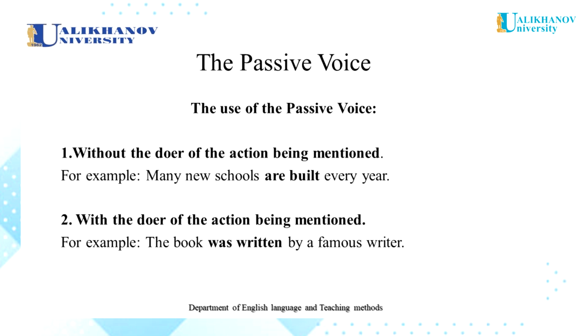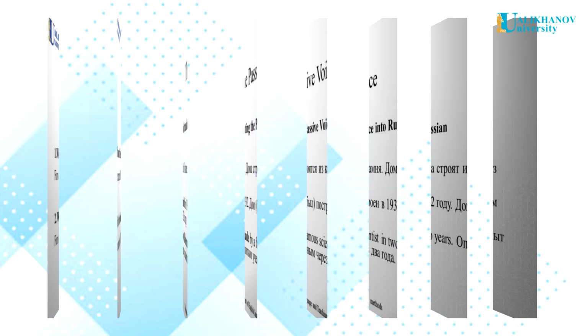And the second way, with the doer of the action being mentioned. This happens only when the doer of the action is to some extent emphasized. The noun or pronoun denoting the doer of the action is introduced by the preposition by. For example, the book was written by a famous writer.